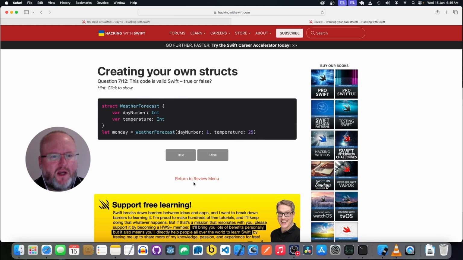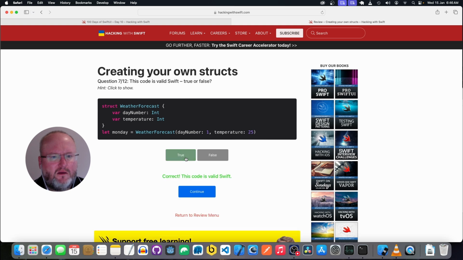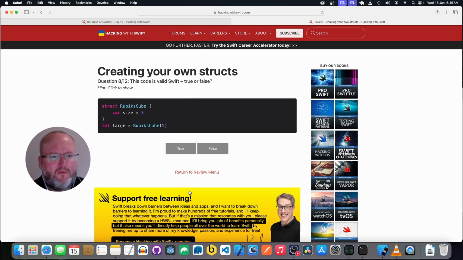Okay, we have a struct WeatherForecast, property day number of type Int, and temperature of type Int. Monday equals WeatherForecast, day number is 1, that's an Int, that's good. And temperature is 25, that's an Int, that's good. Yeah, I'd say that this is valid. Okay, we have a struct RubiksCube with the variable size equals 3. And we've got large equals RubiksCube 5. It doesn't say size colon 5, it just says 5, so this is not valid.